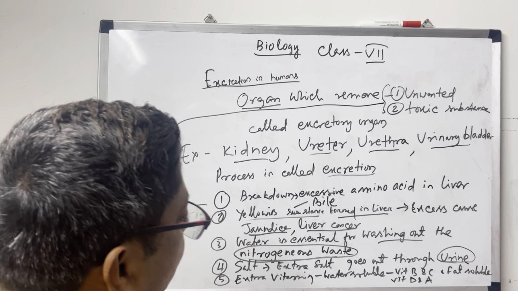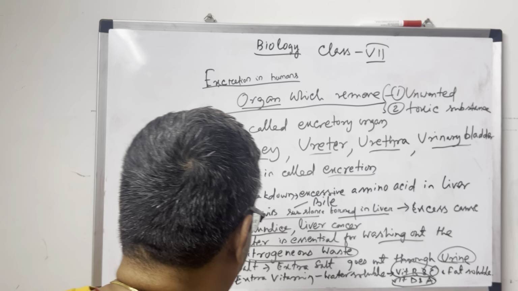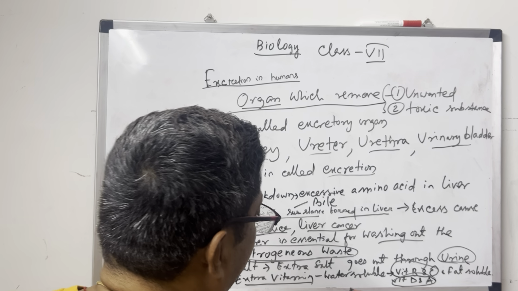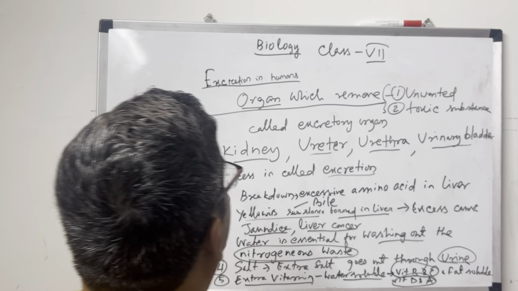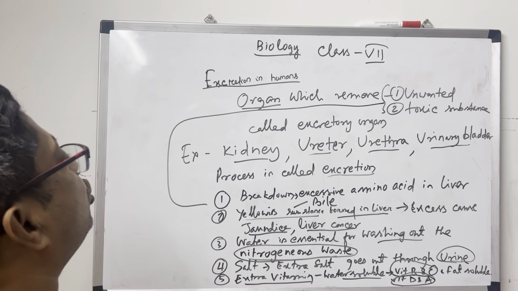Vitamin D and vitamin A. These are extra vitamins which go out from our body through our excretory organ.